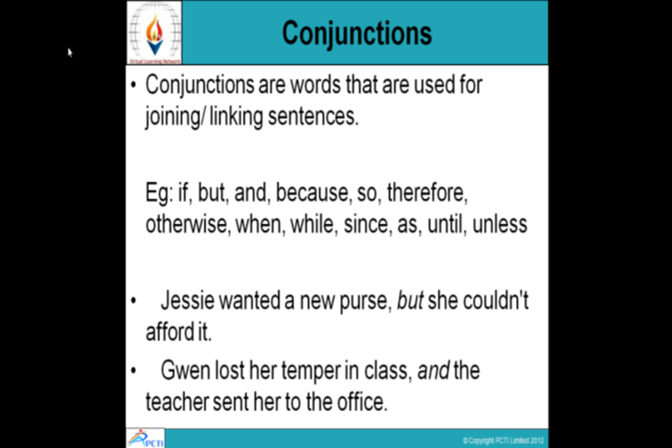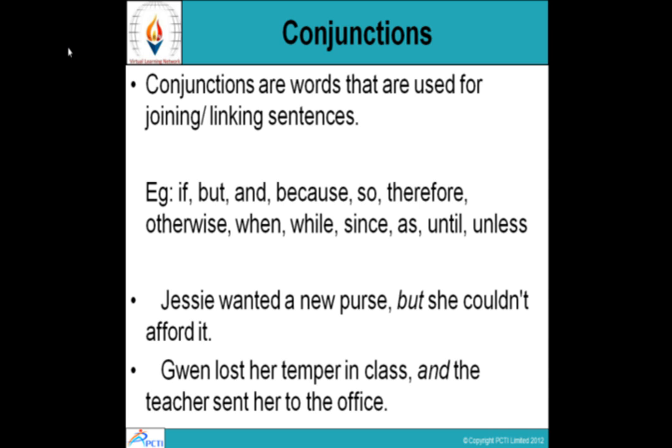We'll see how we can link two sentences with these words. Some of the conjunctions are if, but, and, because, so, therefore, otherwise, when, while, since, as, until, unless. Let's see how they link two sentences.